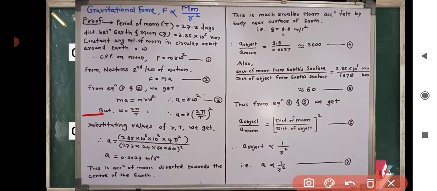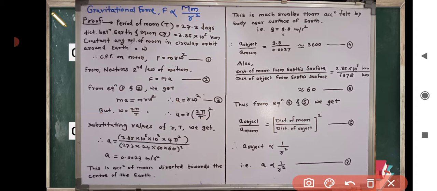But omega, constant angular velocity, can be written in terms of period of revolution of moon. Omega is equal to 2 pi upon T. Substituting omega in equation 3, equation 3 becomes a is equal to r into bracket 2 pi upon T bracket square.